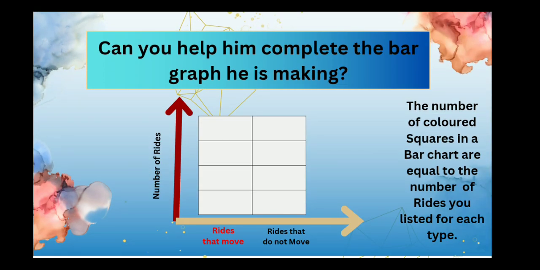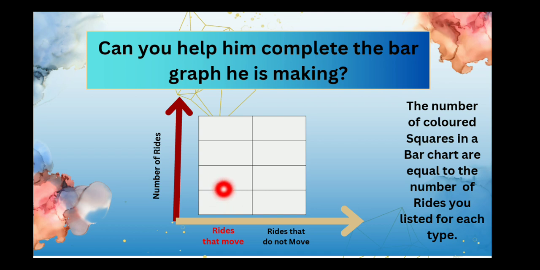Now you can make a bar graph out of the list of rides that you have written in the T-chart. Can you help him complete the bar graph he's making? Now you can see that over here we have number of rides. So you can color the boxes according to the number of rides that you have in your list.